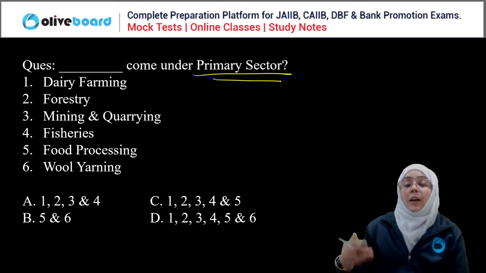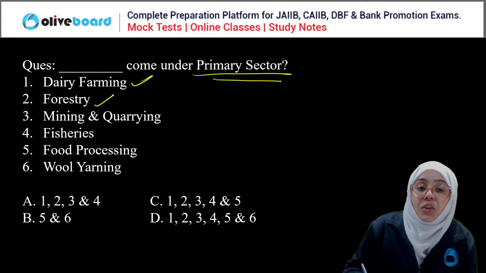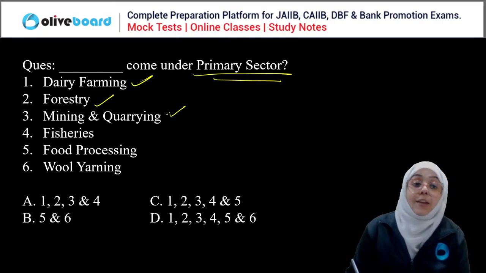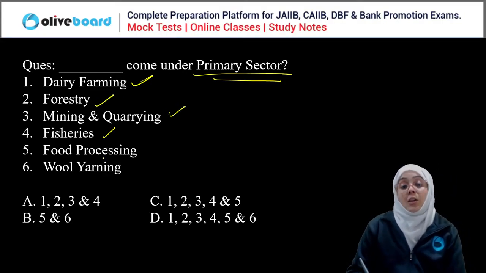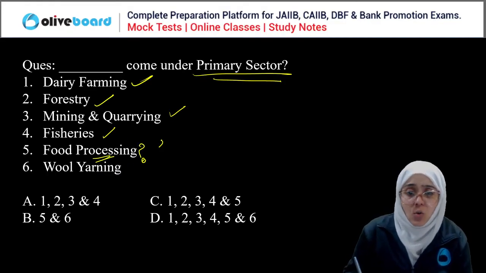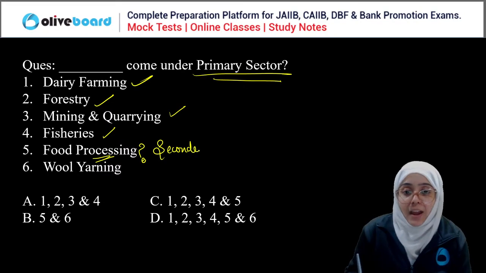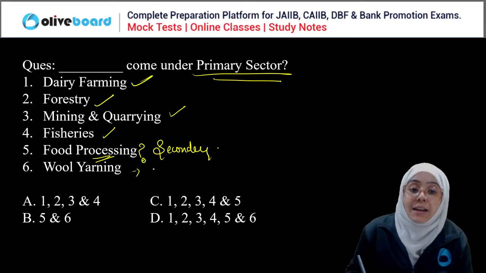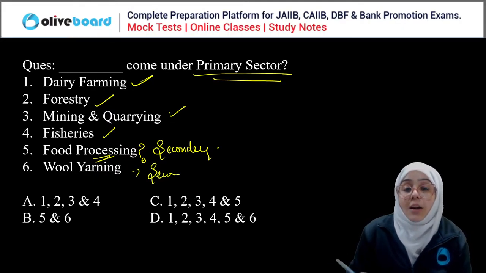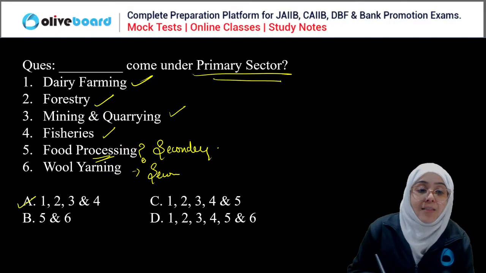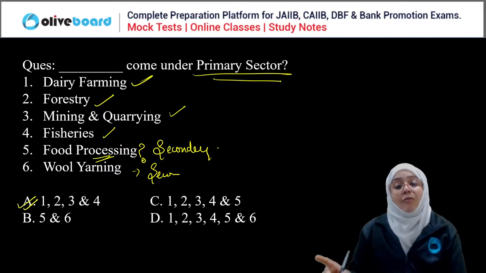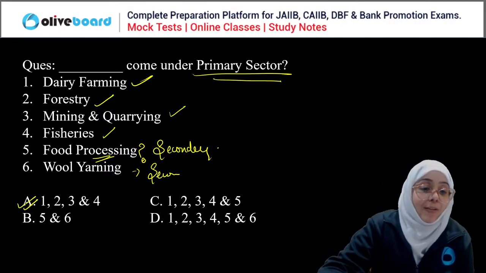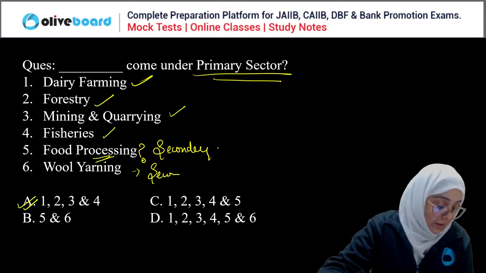Okay. Dairy farming is a primary sector, forestry primary sector, mining and quarrying primary sector, fisheries primary sector. Food processing? No, it is a secondary sector. How can you say food processing is a primary sector? And if we talk about wool yarning, again, it is a secondary sector. So the correct answer is only A, 1, 2, 3, 4. Okay, A is the correct answer.